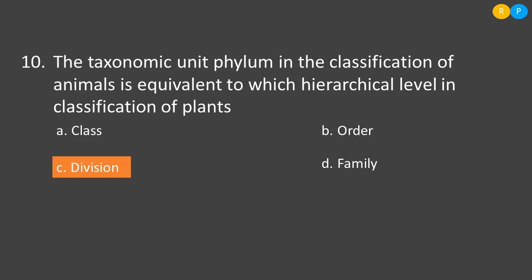Yes, the next question is, the taxonomic unit phylum in the classification of animals is equivalent to which hierarchical level in the classification of plants. While classifying plants or animals, we give rank according to taxonomic hierarchy. The first rank in the taxonomic hierarchy is species, then the second rank is genus, third is family, fourth is order, then class, then next is phylum or division, and last is kingdom.